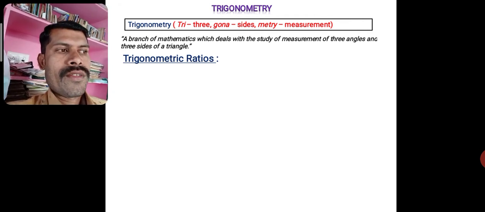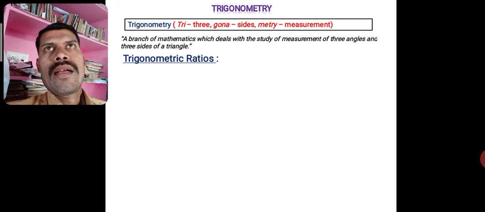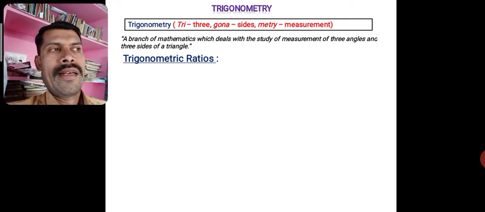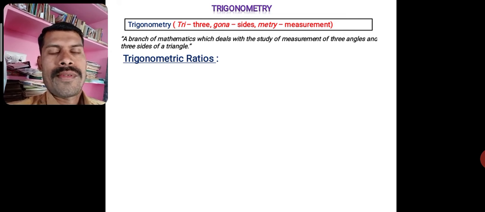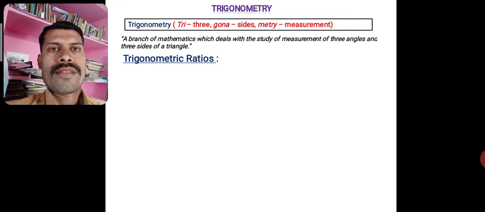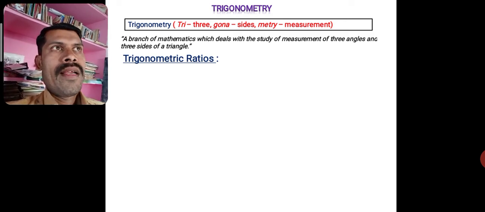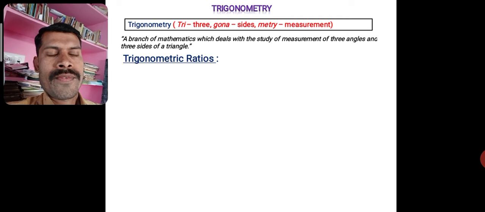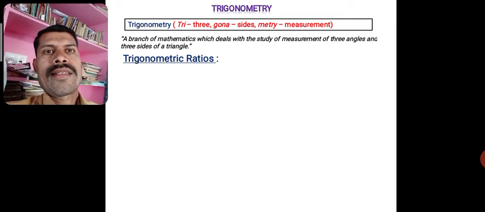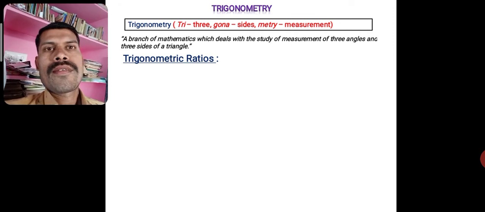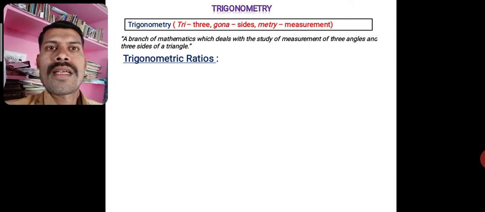There are three sides and three angles in a right angle triangle. Among them one is a right angle, so the other two are acute angles. Two acute angles and one right angle, that's why it is a right angle triangle, is it not? Three sides will be there. If we take the ratios of the sides, we get three ratios, that is height by hypotenuse, base by hypotenuse, again height by base, like that.